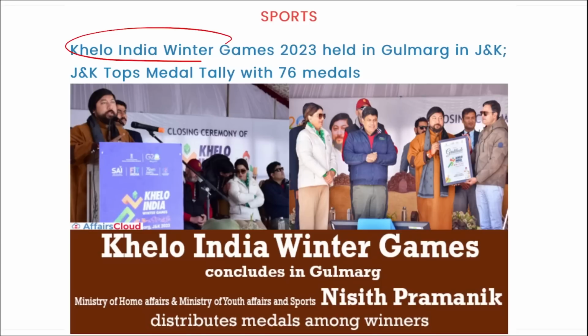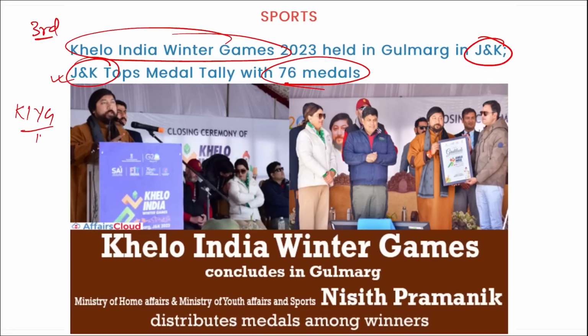Next is Khelo India Winter Games. This Khelo India Winter Games was the third edition that was held in Jammu and Kashmir in Gulmarg, and Jammu and Kashmir has topped here with medal tally. Then if we talk about Khelo India Youth Games, they were held in Madhya Pradesh, and they were the fifth edition of Khelo India Youth Games, and Maharashtra has topped here for medal tally. So friends, that's all for the day.